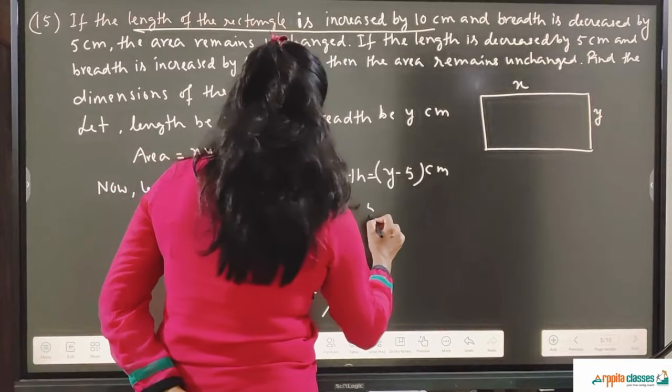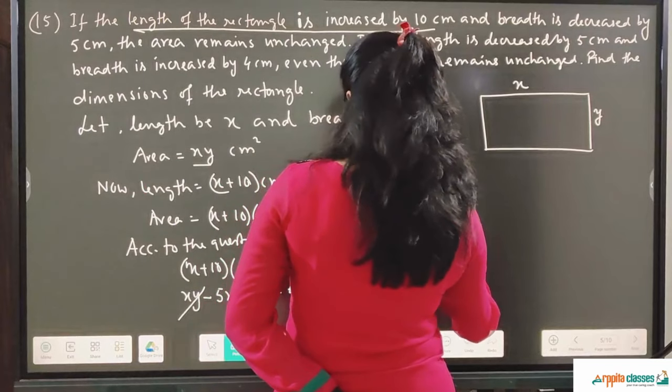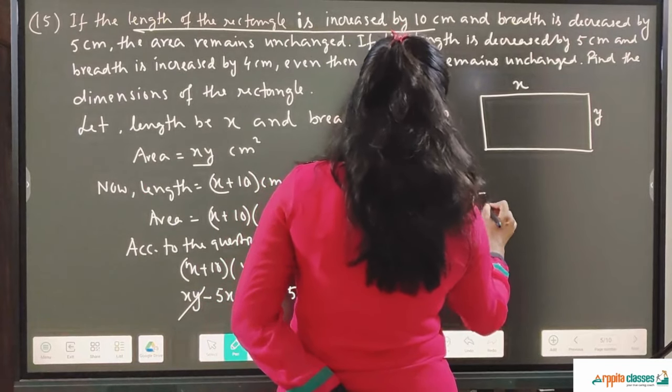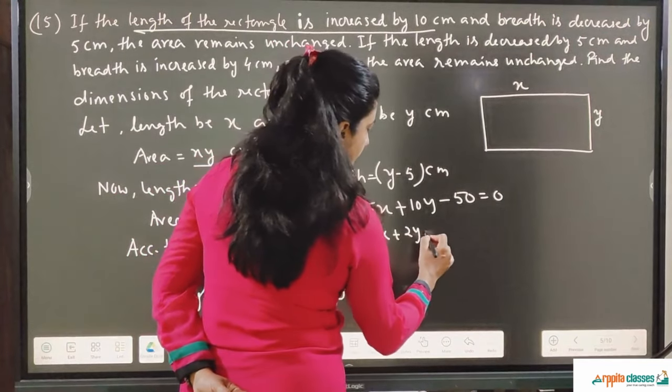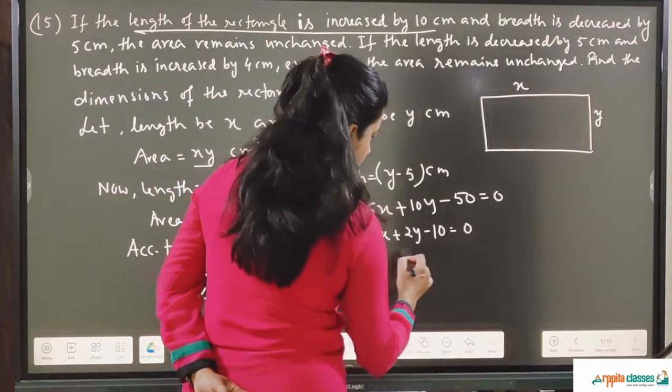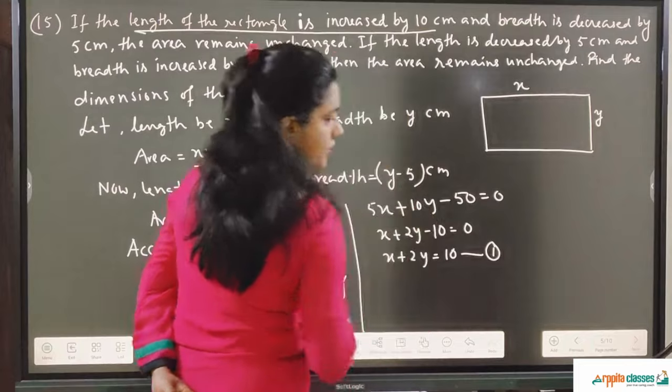So you get an equation where 5x plus 10y minus 50 equal to 0. Take 5 common, so it is x plus 2y minus 10 equal to 0, or x plus 2y is equal to 10. This is your first equation.